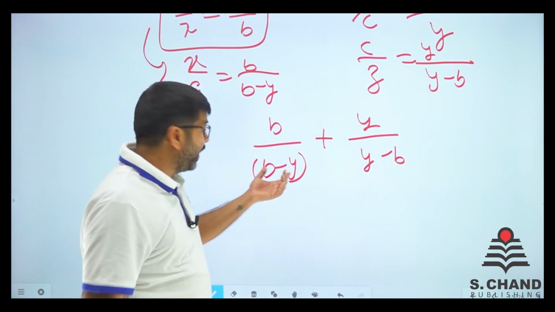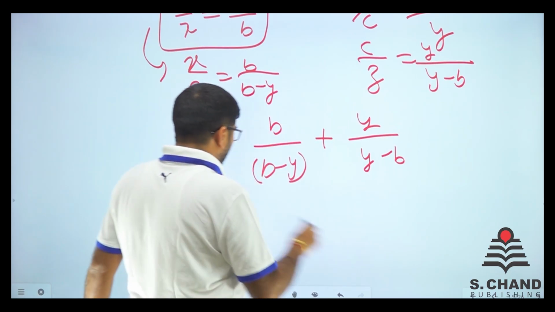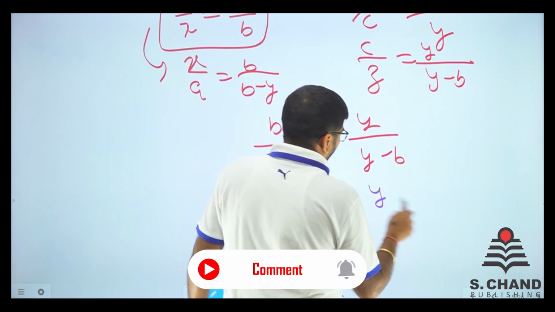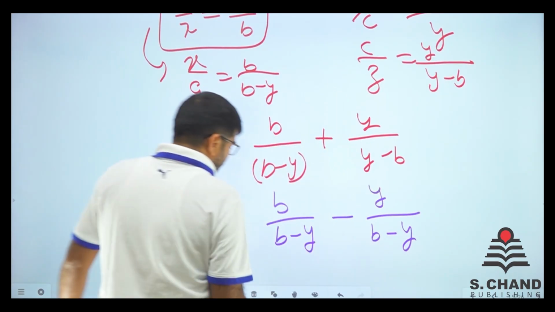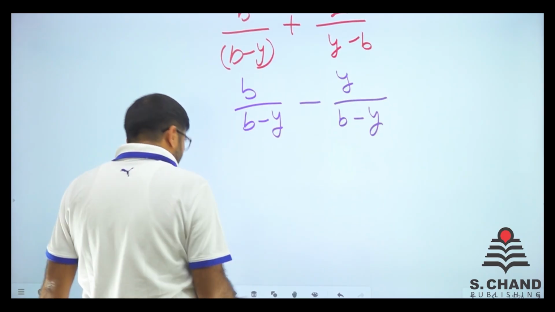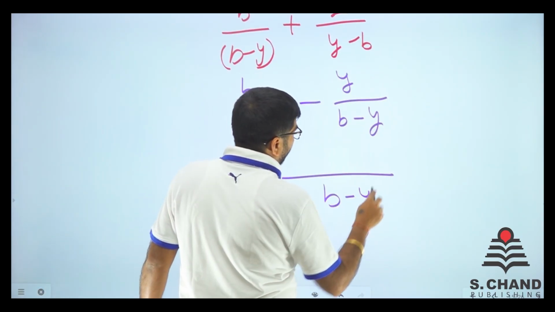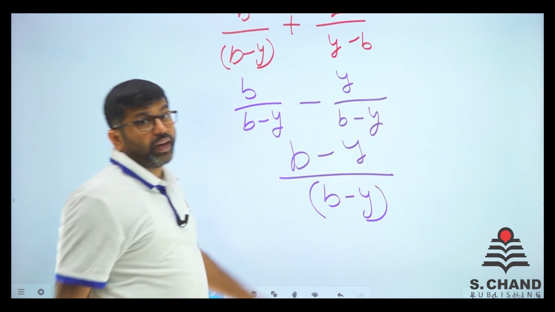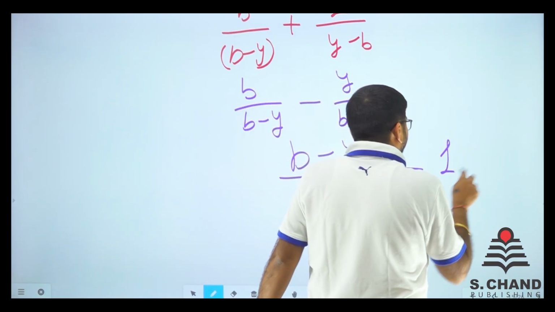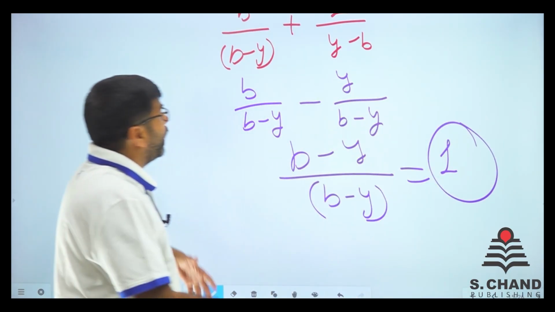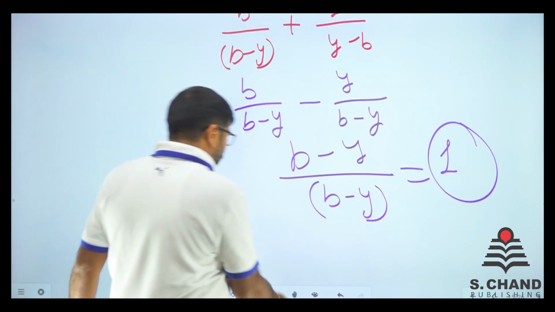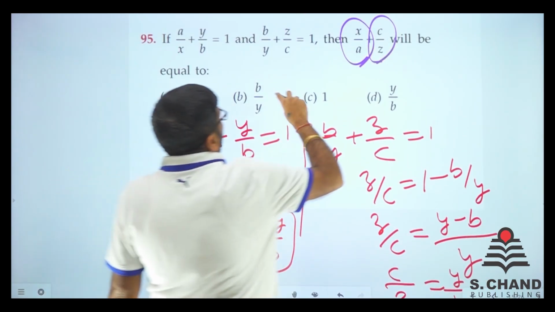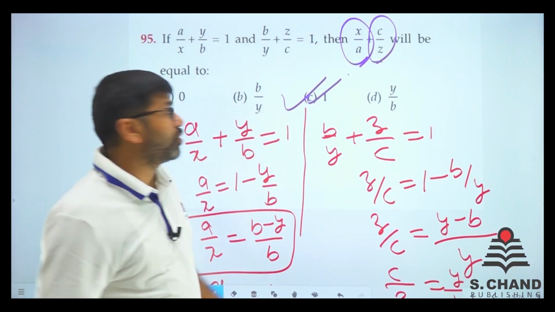So do one thing. Here it is B minus Y, here it is Y minus B. So what we'll do is take minus common from Y minus B, so that we have B minus Y on both sides. So we write B here, minus here, and Y here. So B minus Y divided by B minus Y. In a very simplified manner, we got just one. A, B, C, Z all got cancelled, and we got this only one. Is there any option like 1 in the options? Yes, it is. So for question number 95, we go with option number C.